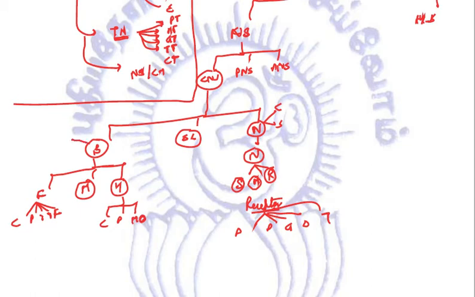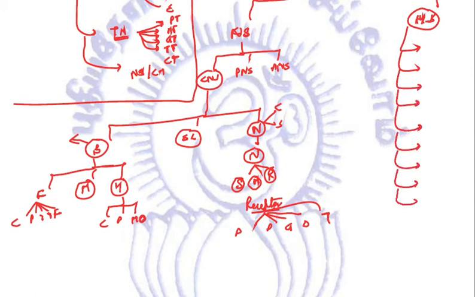Brain protected by number 1, cranium, that is skull. Number 2, through the meninges, the 3 layers surrounding it. And number 3, the CSF, cerebrospinal fluid. Right? Next, we talked about the hormonal system, and we have seen the 9 glands which are present in our body along with their secretions.